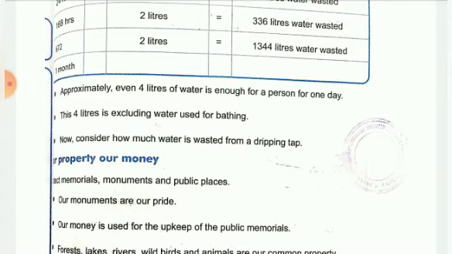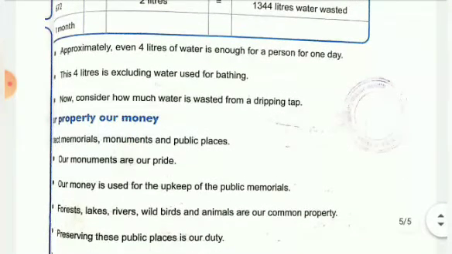Now consider how much water is wasted from a dripping tap. Sometimes water taps are dripping in your house also, or in any public places. Please request them to close it. You can tell the municipality that the water is dripping, and they will change the tap. In this way, if water is not wasted, we can save water, which is very useful for us.